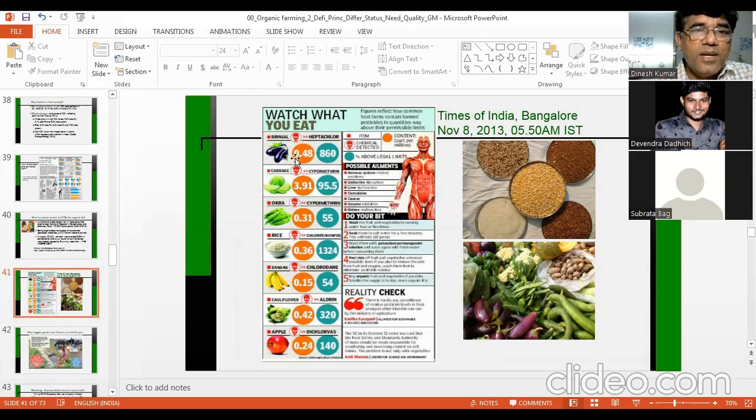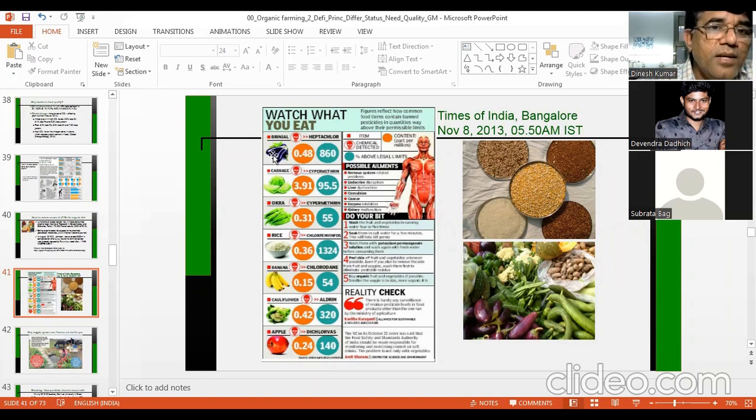And you can see this data in this picture. See the blue circles, this 860, 950, this means 8.6 times more than the permissible limit.